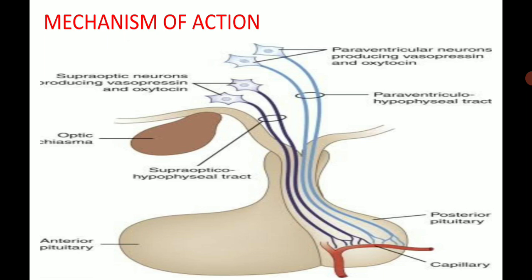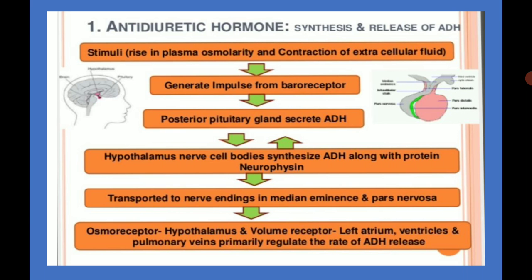Then the mechanism of action of vasopressin. First, a rise in plasma osmolarity and contraction of extracellular fluid stimulates release. Impulses from the baroreceptors also affect the posterior pituitary gland, which secretes vasopressin. Hypothalamic nerve cell bodies, including the supraoptic nucleus and paraventricular nucleus, synthesize vasopressin along with the protein neurophysin, which is then transported to nerve endings in the median eminence and pars nervosa.